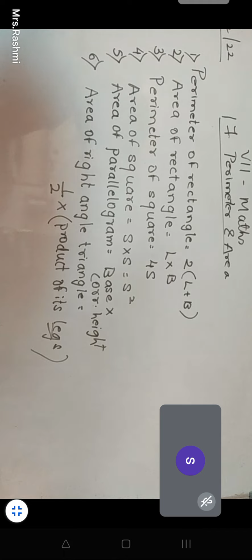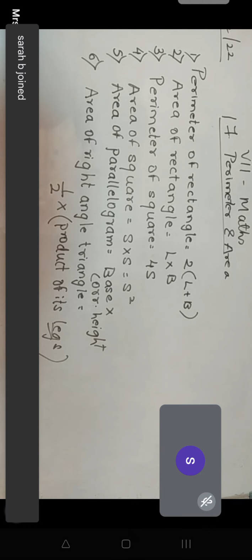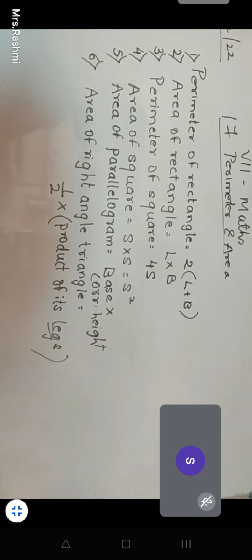Only for this shape will it be coming in this question, in this lesson? What is the base multiplied by? Base multiplied by corresponding height. Only for these shapes we will get in this lesson, or many more? Many more. First, write all of this down, then I will give you a few more.